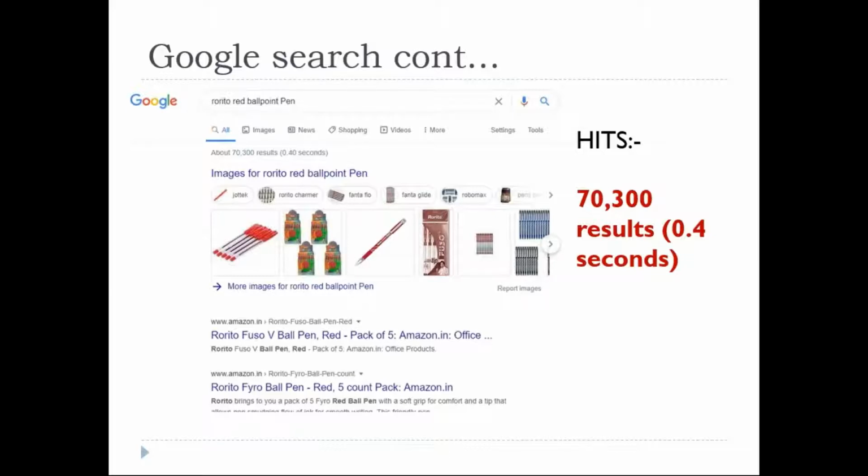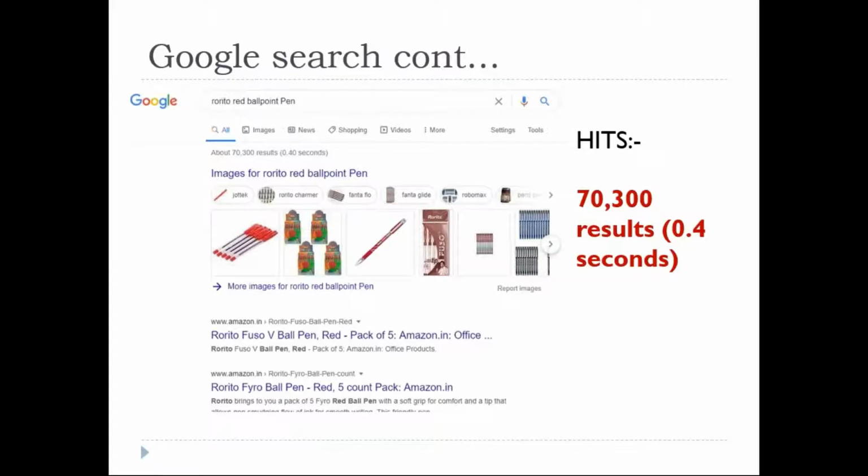I am going to work only with the Rorito variant of the red ballpoint pen. That is my final destination, right? Could you please check the number of hits or results? Still it is 70,300 results, right? Still it is not easy to confine.